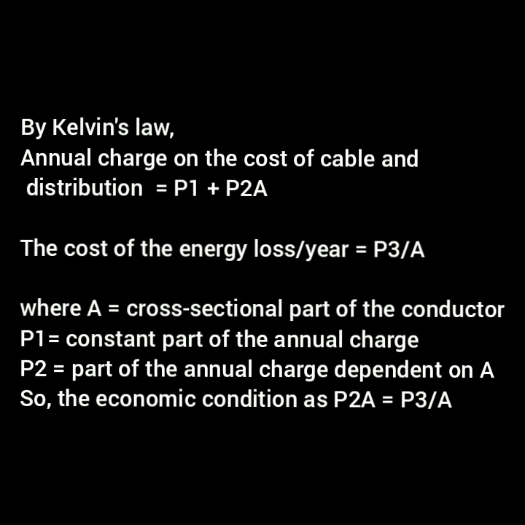which says that the most economical size of the conductor will be when the sum of the annual charge on the capital investment and the annual charge due to loss of energy in transmission is minimum. That is, the annual charge on the cost of cable and distribution is equal to P1 plus P2 into A. The cost of the energy loss per year is equal to P3 by A, where A is the cross-sectional area of the conductor. P1 is the constant part of the annual charge. P2 is the part of the annual charge dependent on A. So the economic condition is P2 A equals P3 by A.